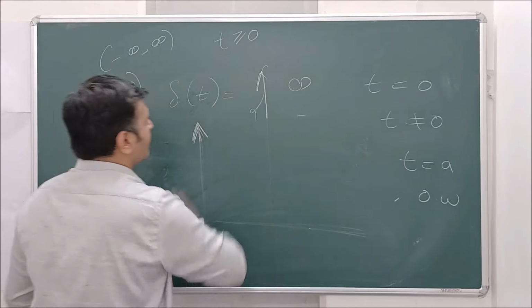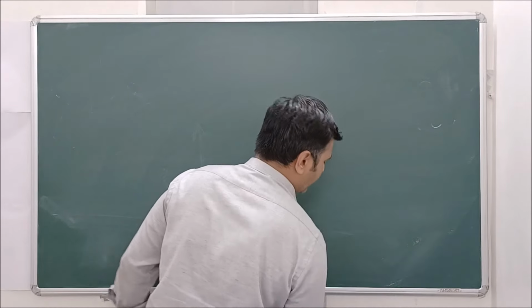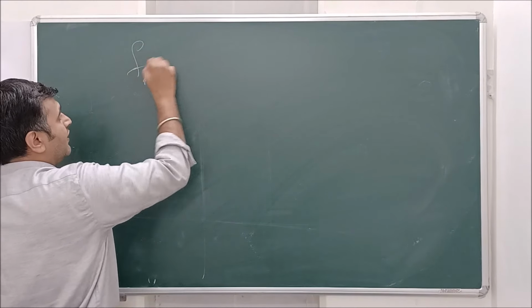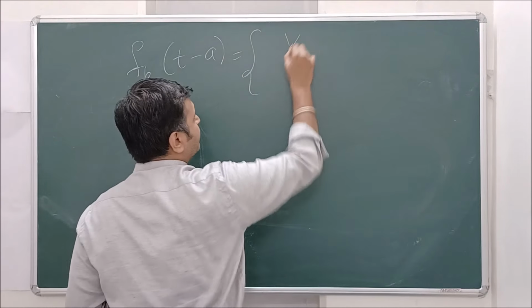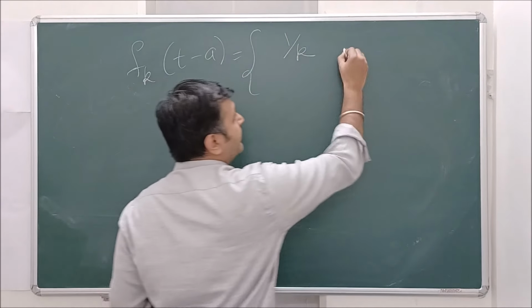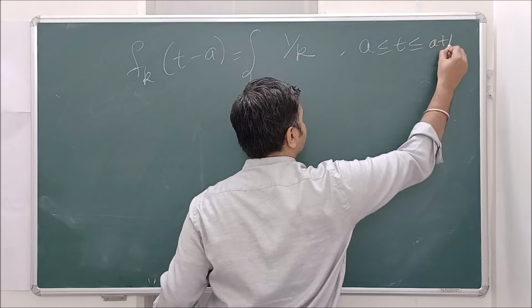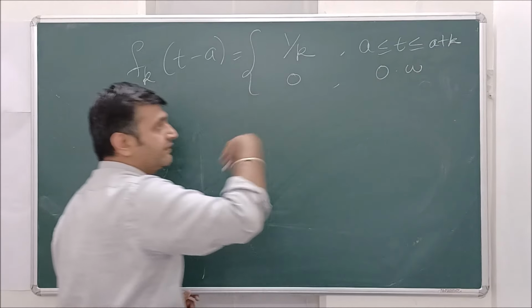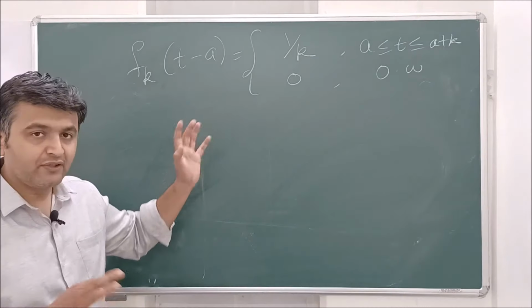Now let us try to construct the sequence of functions. You define f_k of t minus a as 1 by k in the interval a less than or equal to t less than or equal to a plus k, and 0 otherwise. Other than this interval, you define the function as 0. Now let us try to visualize this.